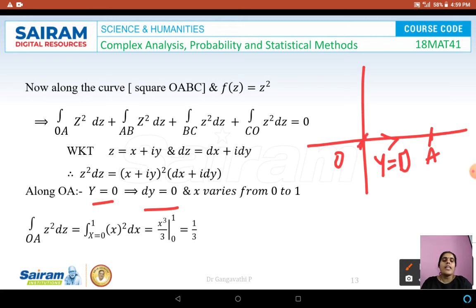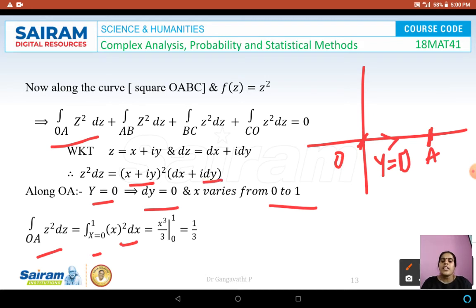And looking at the coordinates of O and A, it is very clear that x varies from 0 to 1. So let us substitute that in this integral. The integral over OA of z² dz is the integral from x equals 0 to 1. z², since y is 0, x plus iy becomes only x, so we have x² times dx, and dy is also 0, so only dx remains.